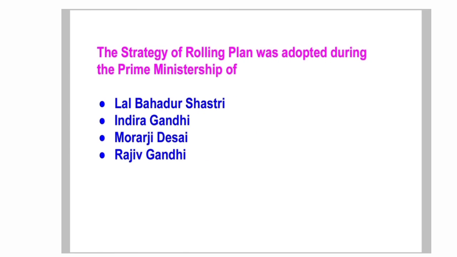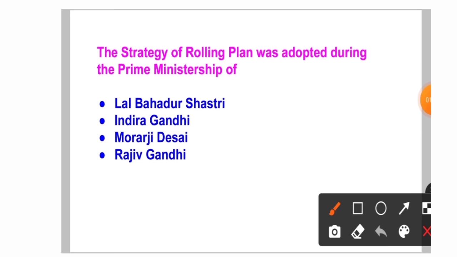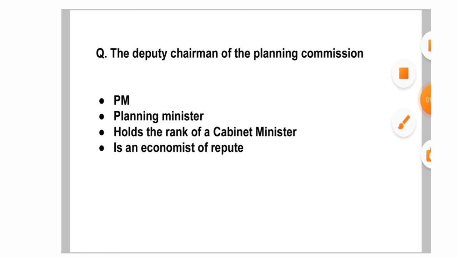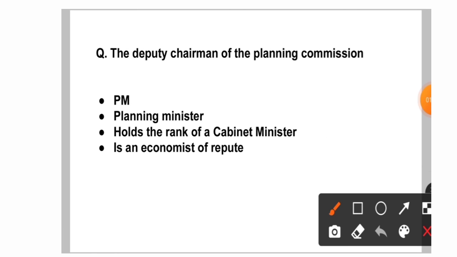Then the next question. The strategy of the rolling plan was adopted during the prime ministership of whom? Very important. Your answer is Morarji Desai. Let's move to the next. The deputy chairman of the planning commission holds the rank of what? Very simple. Don't get confused with the chairman. It is the prime minister. I have already given you the clue. The deputy chairman holds the rank of a cabinet minister.